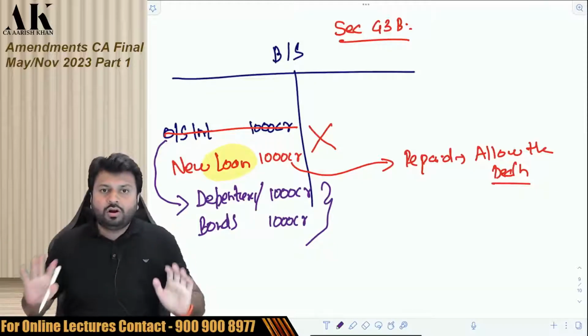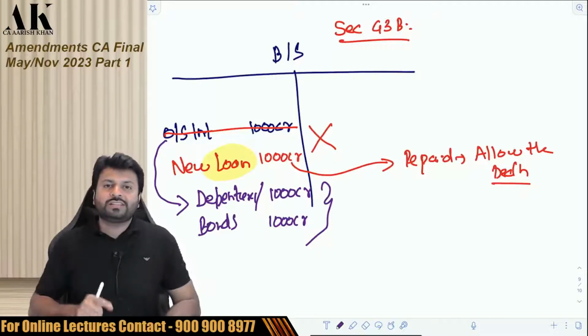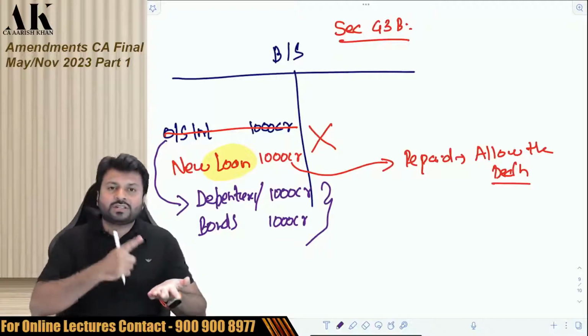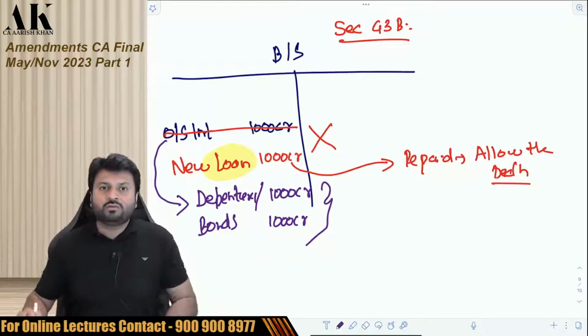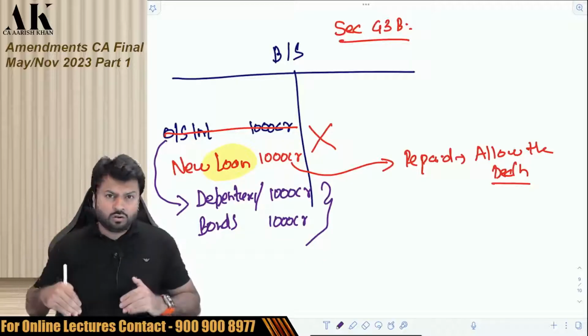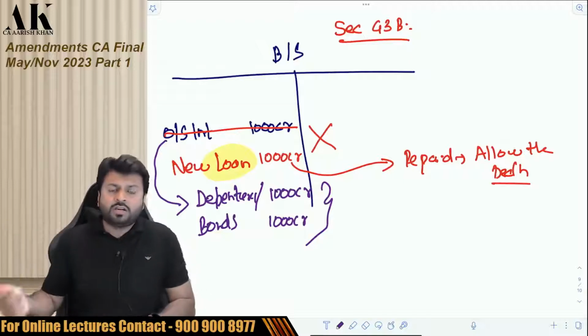Now, the law does not say that conversion of outstanding interest into a debenture is not allowed. The law does not say conversion of outstanding interest into a bond is not allowed. The law does not say conversion of outstanding interest into a new security is not allowed. The law is using the word loan. We are not converting the outstanding interest into a new loan. We are converting the outstanding interest into a security like debenture or bonds.